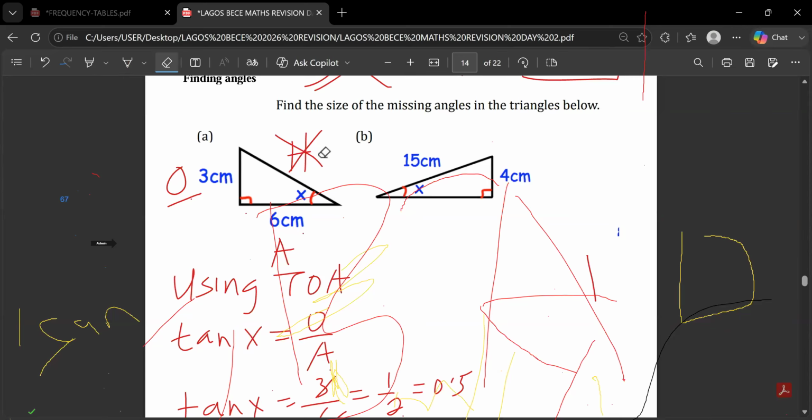Don't disturb yourself. You only find what you have to find. You don't need the hypotenuse. The question asks you to find x. And even with that, you can find the hypotenuse if they ask you, because you have two sides there. But that is not the question you have to do. You have to find the angle, not the hypotenuse. So that has been answered. Okay.